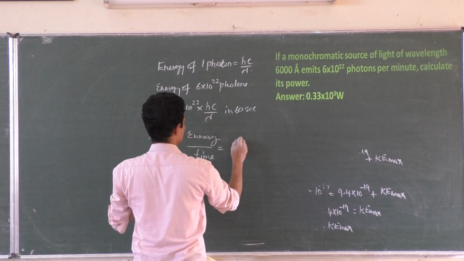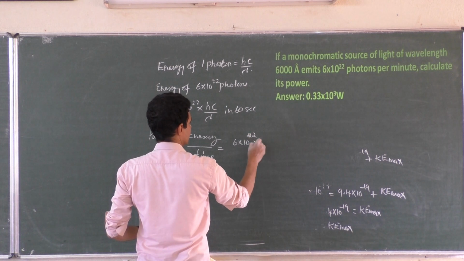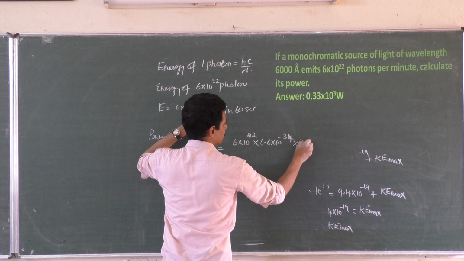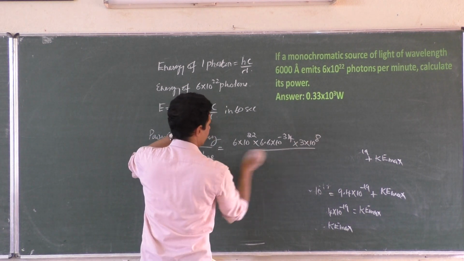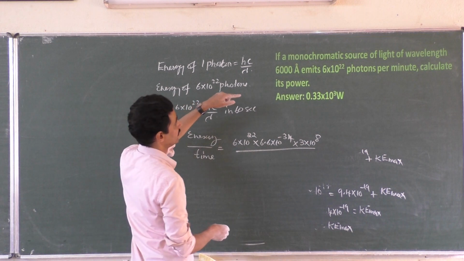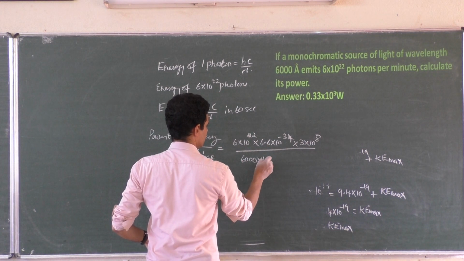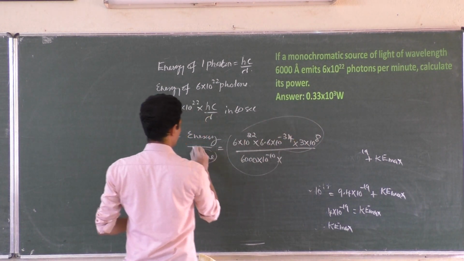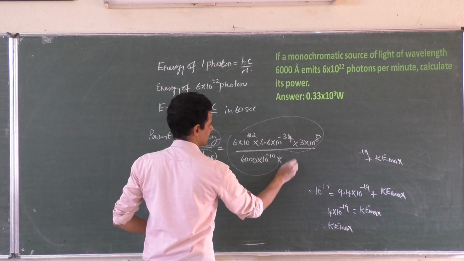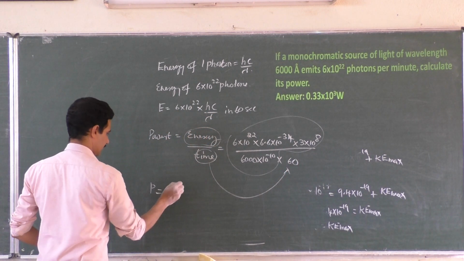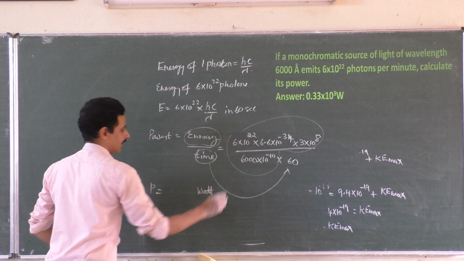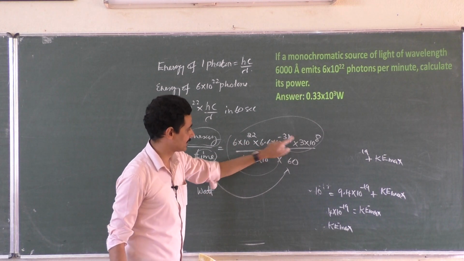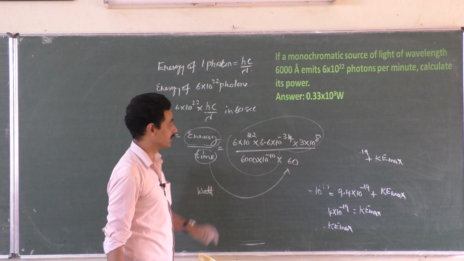This one: 6 into 10 to the power 22, 6.6 into 10 to the power minus 34, 3 into 10 to the power 8 divided by, what is lambda? Wavelength is 6000 angstroms. Energy is over, right? Time is 60 seconds. Calculate this power, so many watt. Energy by time. So energy is the number of photons into energy of each photon, hc by lambda, and divided by time, 60 seconds per minute.